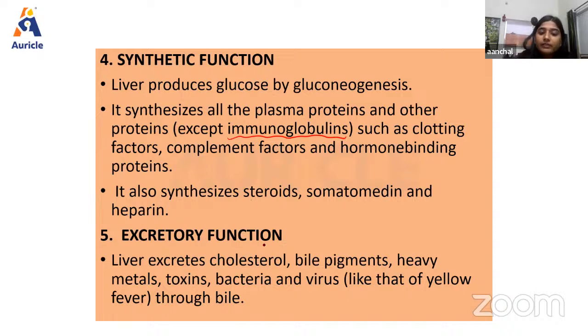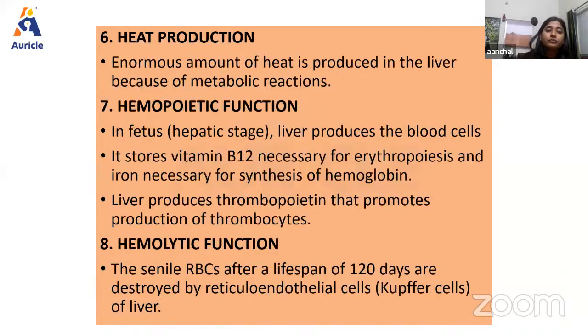Then next function, we have the excretory function. The liver excretes cholesterol, some bile pigments, heavy metals, toxins, bacteria, and viruses like that of yellow fever in case of jaundice, through the bile. Then, as we have discussed, various metabolic activities occur inside the liver, so another function will be heat production, right? An enormous amount of heat is produced in the liver because of metabolic reactions.